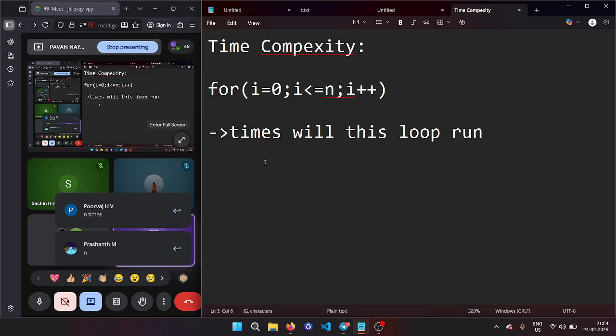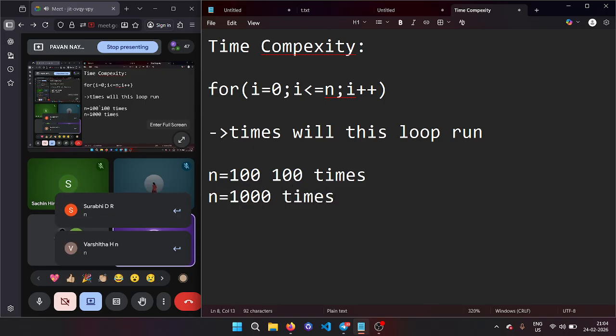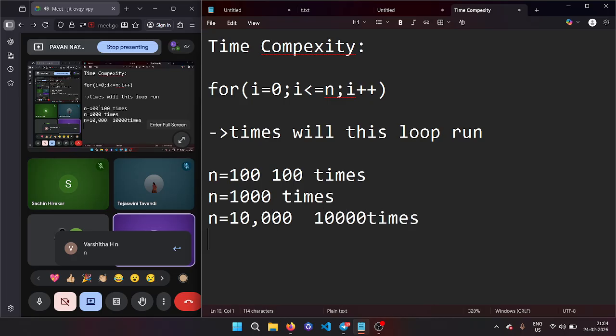The loop is going to run n times. If the value is 100, it will run 100 times. If the value is 1000, it will run 1000 times. If the value is 10,000, it is going to run 10,000 times. In the same way, if the value is n, it will run n times.